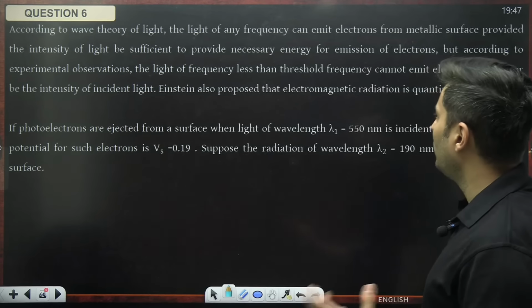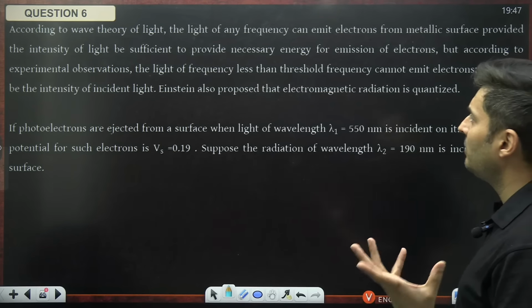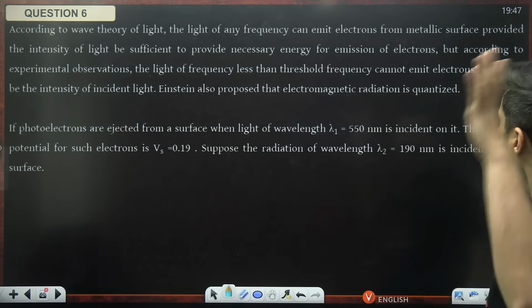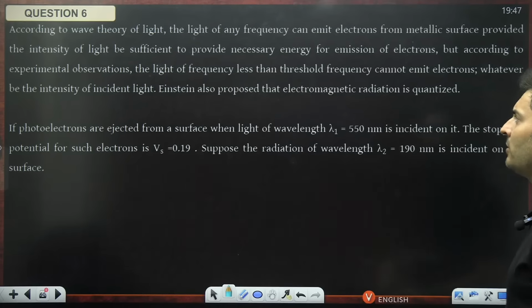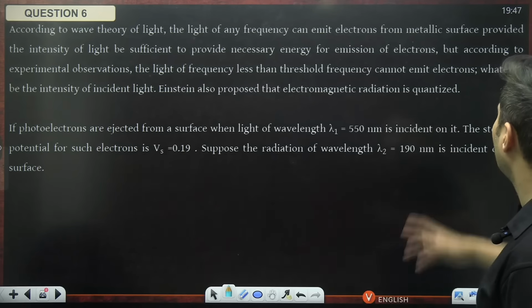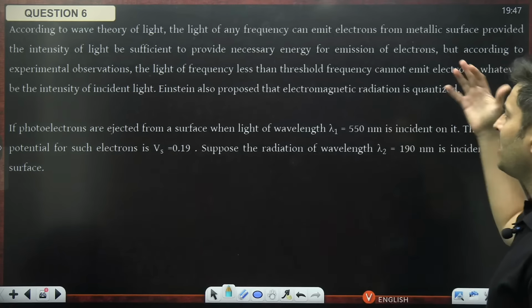According to wave theory, light of any frequency can emit electrons from a metallic surface provided the intensity of light will be sufficient to provide necessary energy for emission of electrons. But according to experimental observations, light of frequency less than threshold frequency cannot emit electrons, whatever the intensity of incident light. Einstein also proposed.